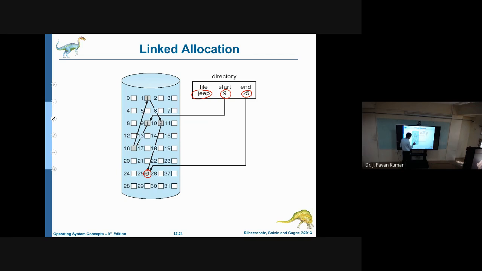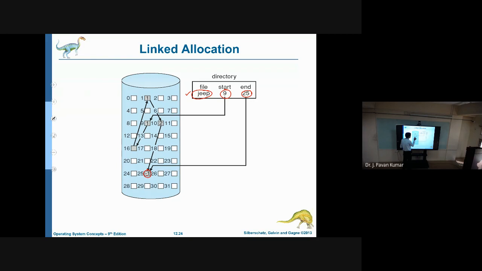Next for this 25 is -1. That means it is null, and this is the last block for this particular file. Like this, wherever a free block is, we are able to utilize it. But what is the additional requirement? We need to keep the pointer to that particular block from the previous block.